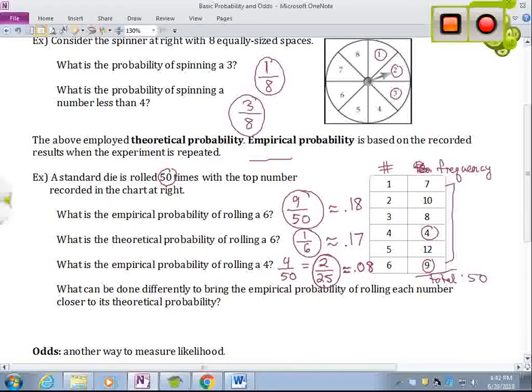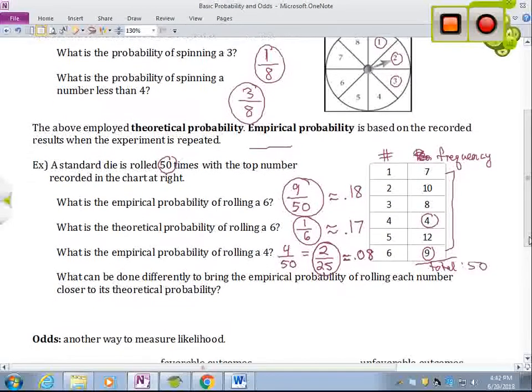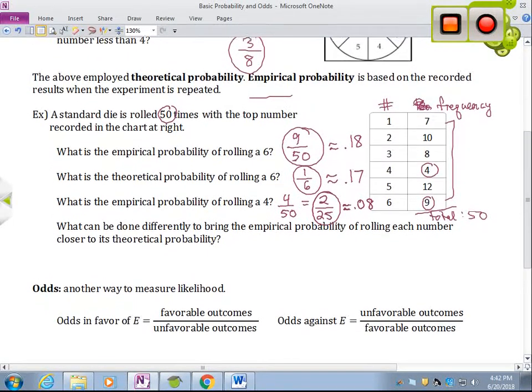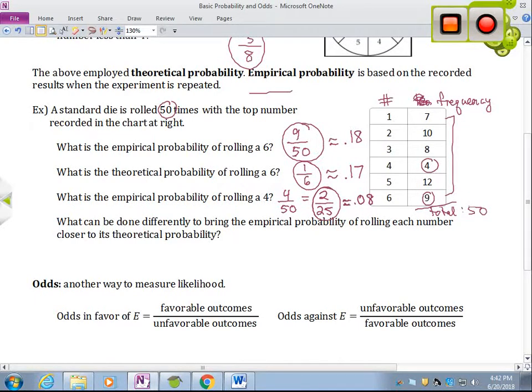But in this case, it doesn't really mean that we did something wrong, but we didn't get as many 4s as we expected, okay? So now if we think about this, what can we do differently to bring the empirical probability of rolling each number closer to its theoretical probability, okay? It's not that the die was weighted or anything like that, but the fact that we rolled it 50 times may not have been enough times to really show the true theoretical probability, okay?